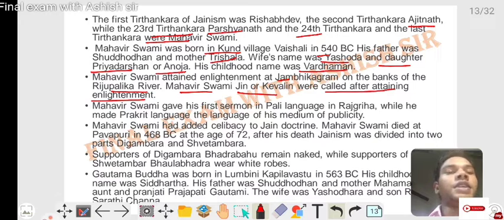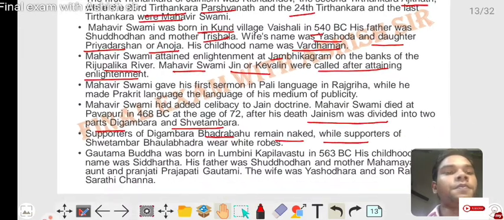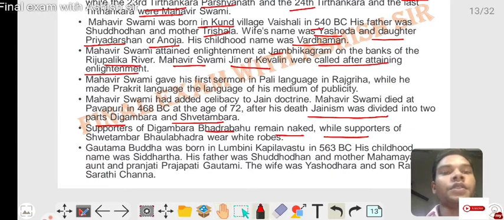After his death, Jainism was divided into Digambar and Shwetambar. The supporter of Digambar, Bhadrabahu, remained naked, while the supporter of Shwetambar, Sthulabhadra, wore white robes. Gautam Buddha was born in Lumbini.